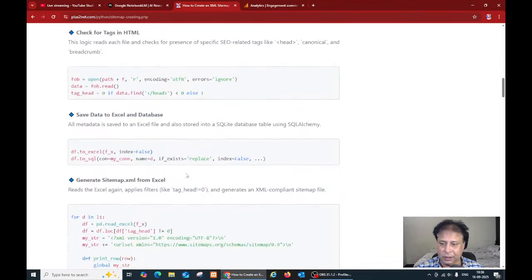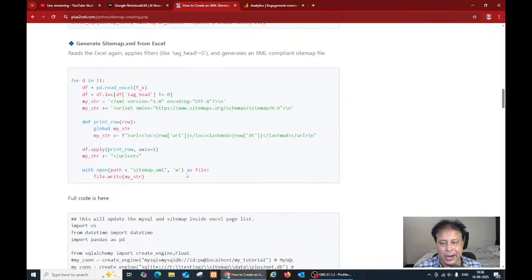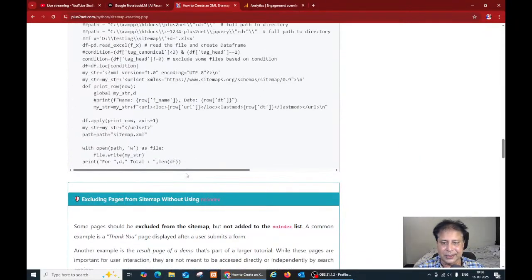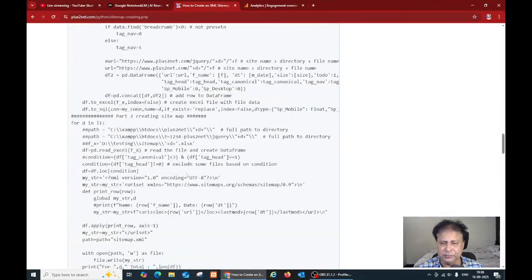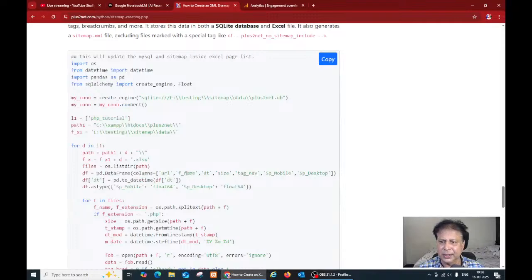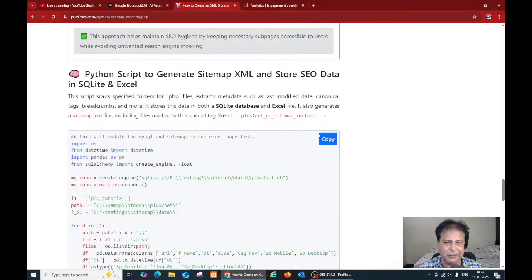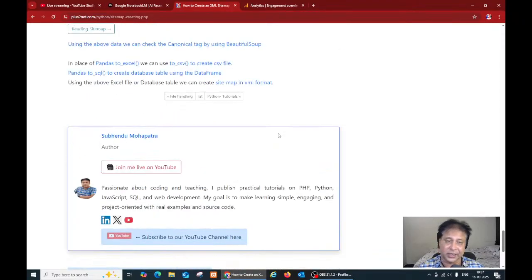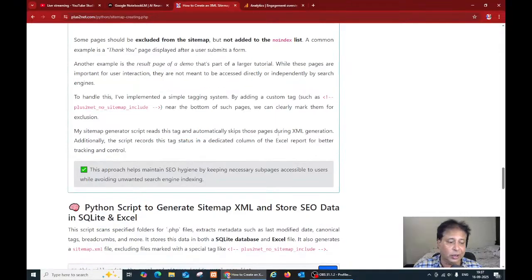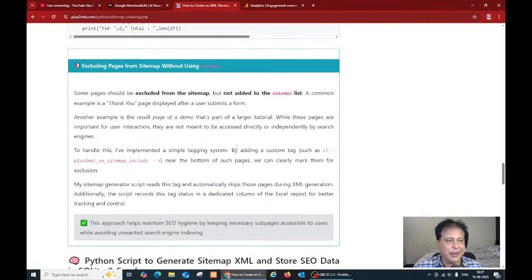Download it, that's what I do, and keep it in my local system, and then here is the entire code. This code you can easily copy to your system. Here it is, some modifications I have added, and you can copy this code, take it to your system and start using it. So this is all about the sitemaps we have, and some video tutorials will also be uploaded. Coming back,